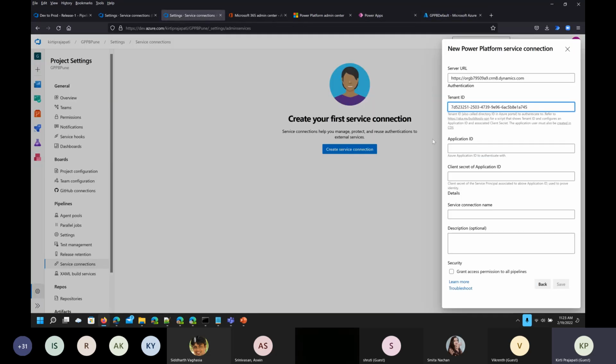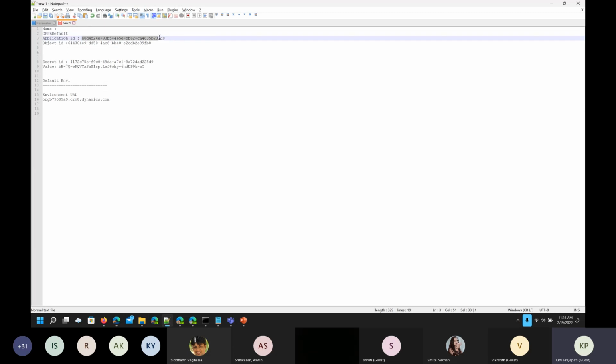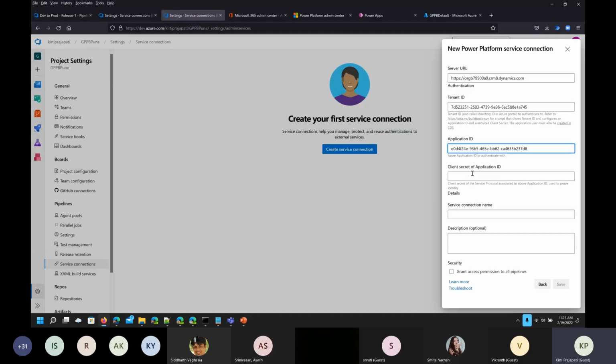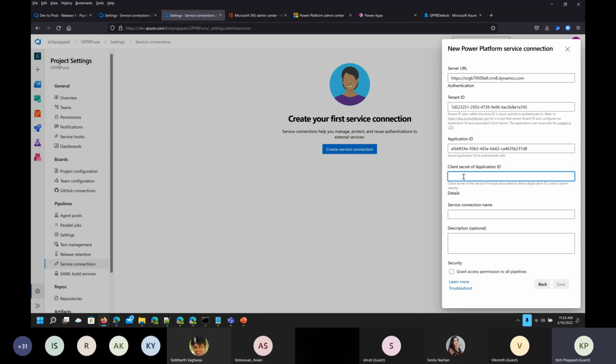Now go to this, and application ID. Copy the application ID which we have created for this enterprise application, Control C, and then again Control V. And then the client secret, or client value. So copy this value, this one, and just use it here as the client secret.